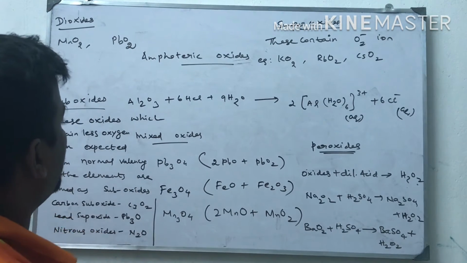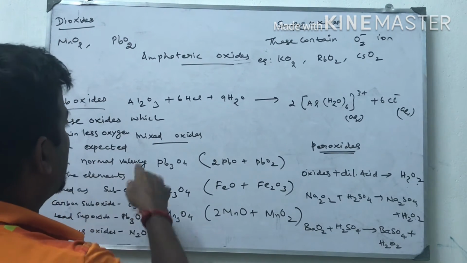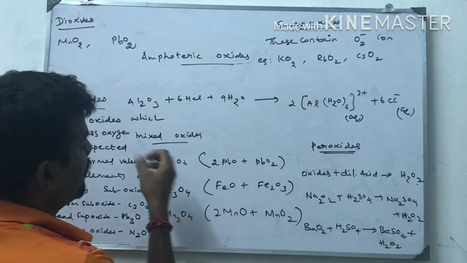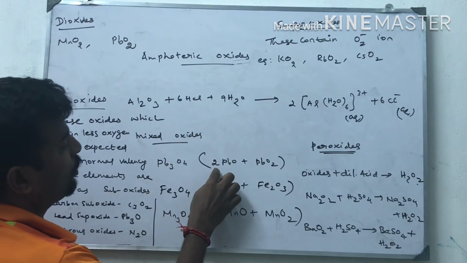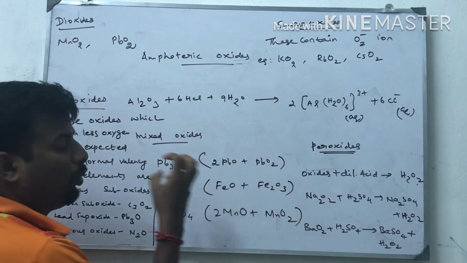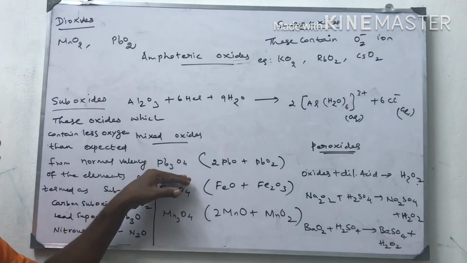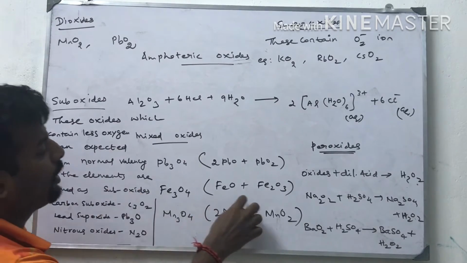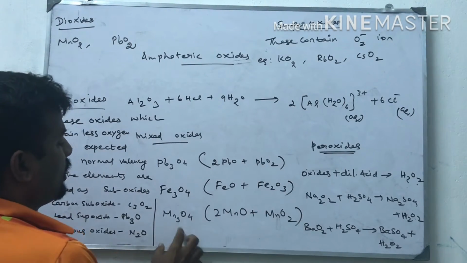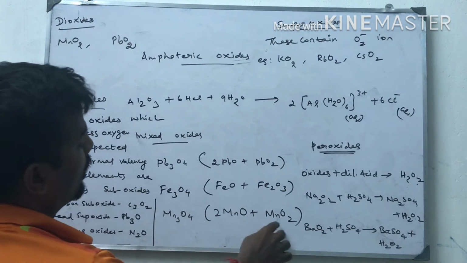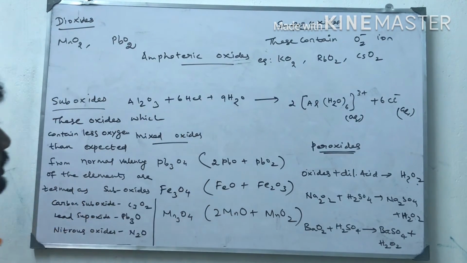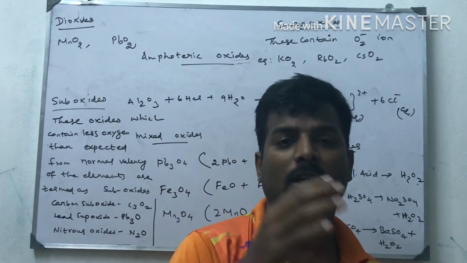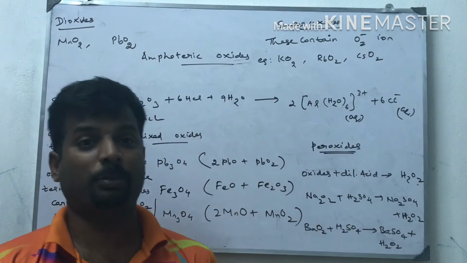Next type of oxide is mixed oxides. For example, lead oxide Pb3O4, when you divide this oxide, you will get 2PbO plus PbO2. So two oxides combined together are called mixed oxides. In the case of Fe3O4, FeO and Fe2O3 are present. In the case of Mn3O4, 2MnO and MnO2 are present. This is called mixed oxide. Simple oxides contain only one type of oxide. Mixed oxides means two or three oxides are present inside.